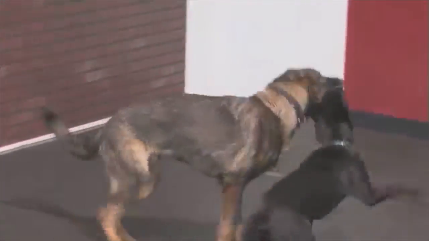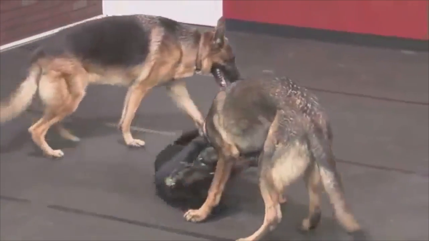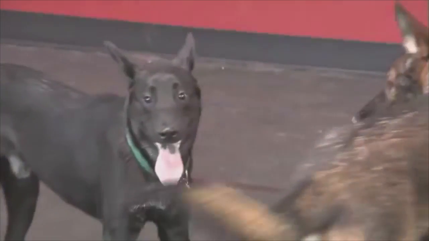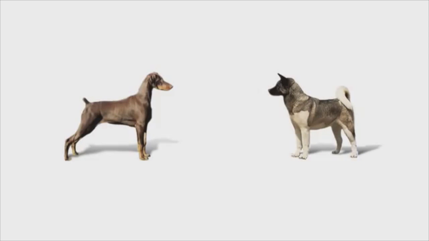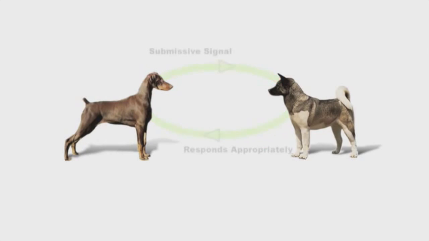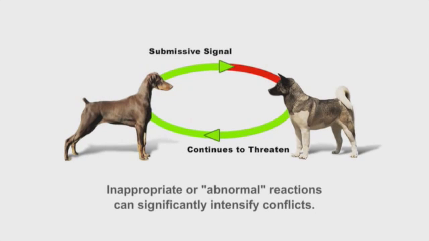At the other end of the communication spectrum is the dog that isn't good at interpreting the signals of other dogs. We know that dogs that aren't well socialized as puppies seem to have difficulty understanding the signals of other dogs. It may also be that the dog just doesn't respond appropriately to the signals of the other dogs. In such a case, one dog gives a submissive signal, but the other dog continues to threaten or attack. For most dogs, the submissive signal will turn off the threats or attacks of others. We don't know why certain dogs don't react appropriately, but inappropriate or abnormal reactions can significantly intensify conflicts.